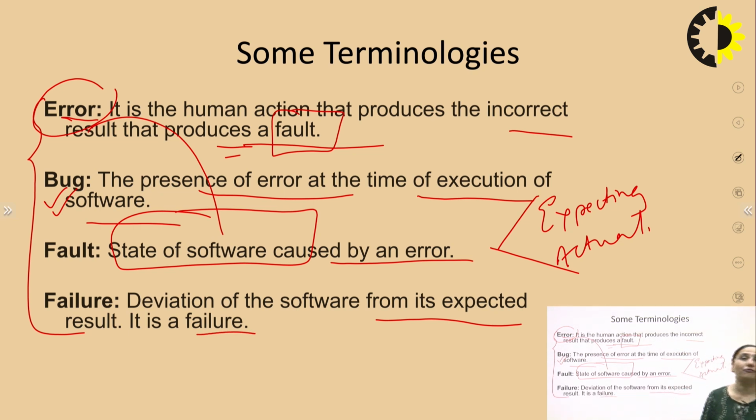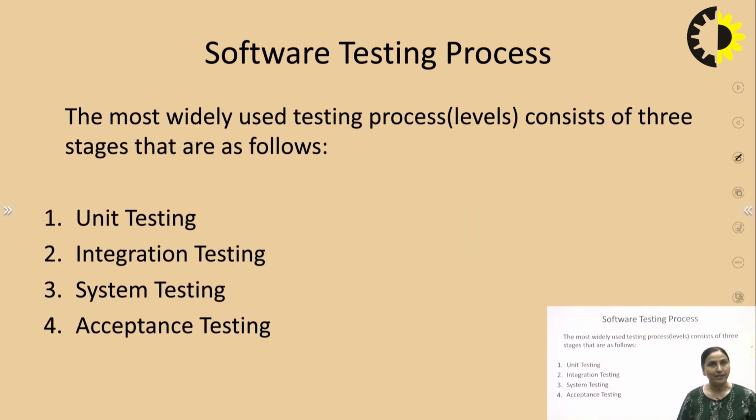And as a software developer, as a software engineer, none of us wants to encounter any sort of failure in the software that we are developing. That simply means that the software should work according to the requirements of the end users. For the actual input, we should get the expected output. So these are some terminologies which we generally use when we are dealing with testing.